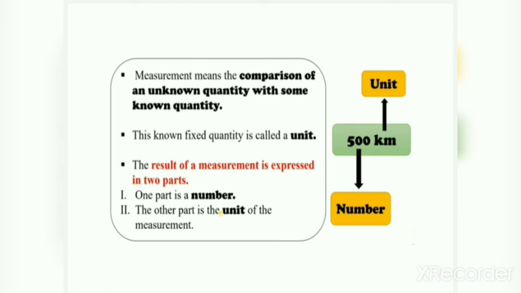Suppose you have to measure a distance from somewhere. So you know that distance is measured in kilometer. But how much distance? Then you have to fix the place first and then you have to measure the distance. Okay. So it means comparison of an unknown quantity with some known quantity. The result of a measurement is expressed in two parts. The one part is number and the other part is unit of the measurement.